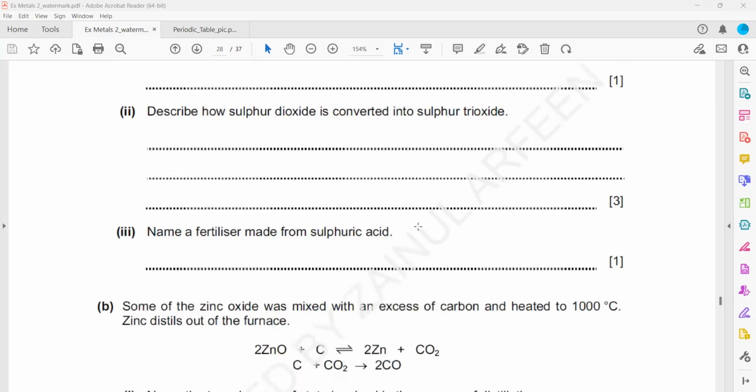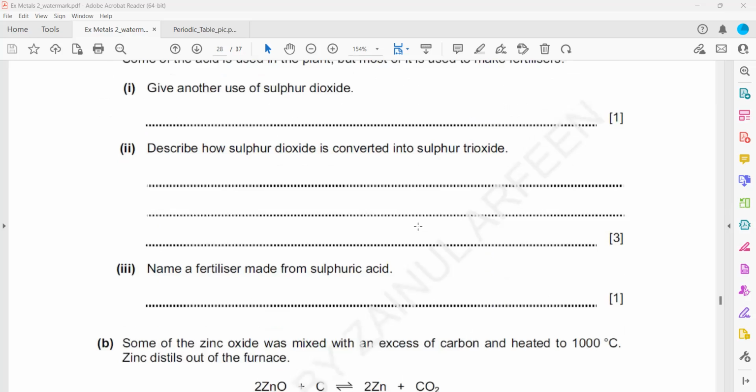Fertilizers are basically compounds which can provide nitrogen, NPK. So name a fertilizer from sulfuric acid. Yes, you have to learn the conversion of sulfur dioxide to sulfur trioxide, but not the uses of sulfur dioxide. So we can produce ammonium sulfate. Ammonium sulfate will be (NH4)2SO4.